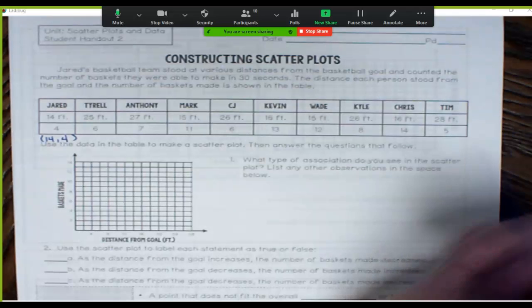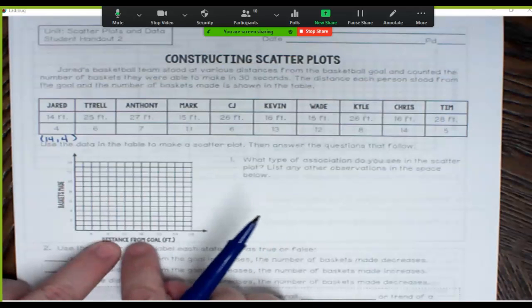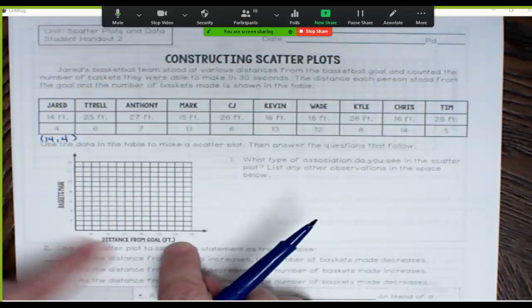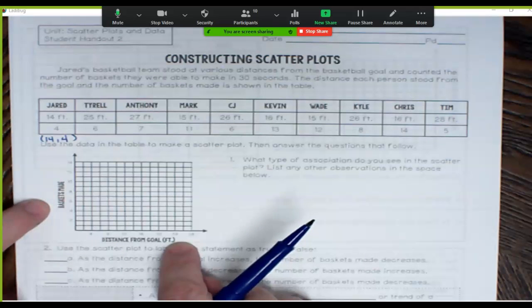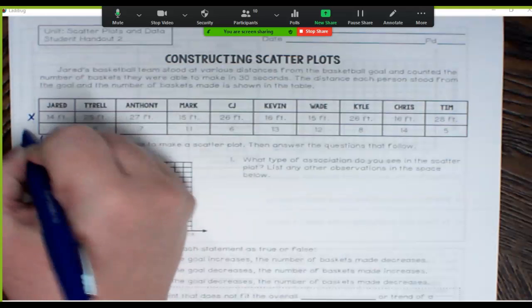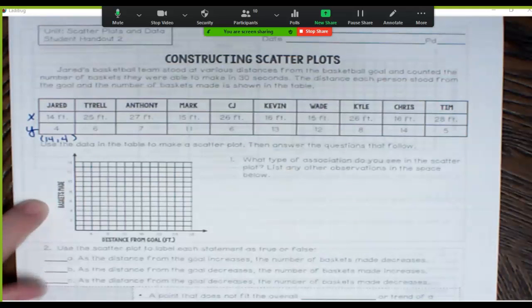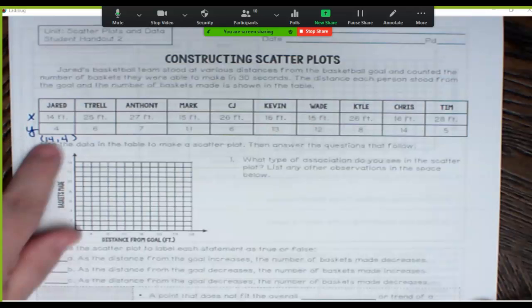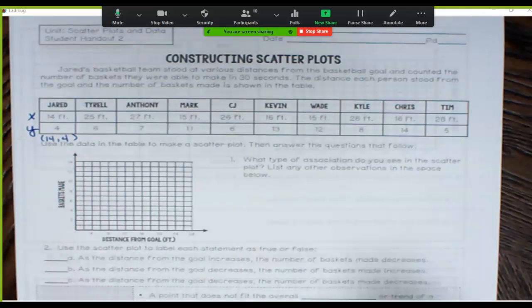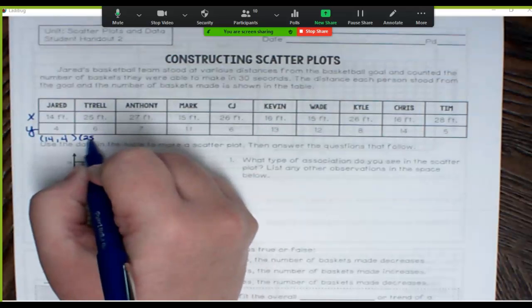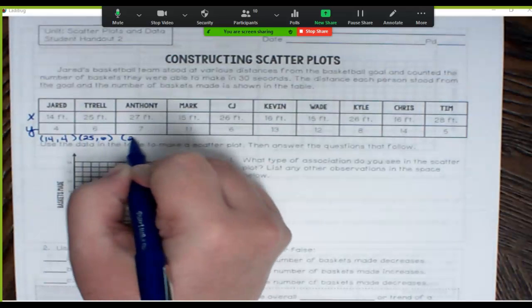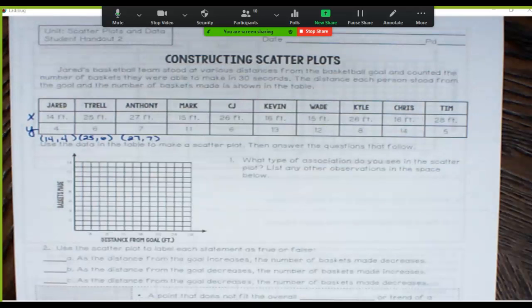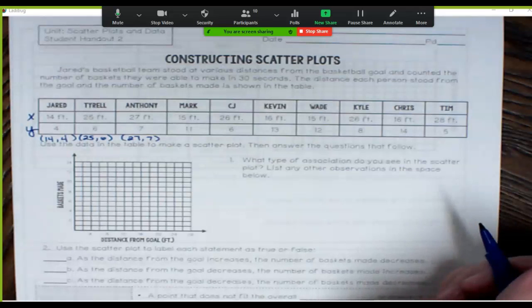So he used the table to match it up. He knew the distance was going to be my X value. The baskets made is going to be my Y value. So that makes this row X and this row Y. You can also remember on graphs, X is always coming first, and in tables, X comes first and then Y. So I could turn that into an ordered pair, and I could turn every one of these into an ordered pair. Now, I need to plot these.